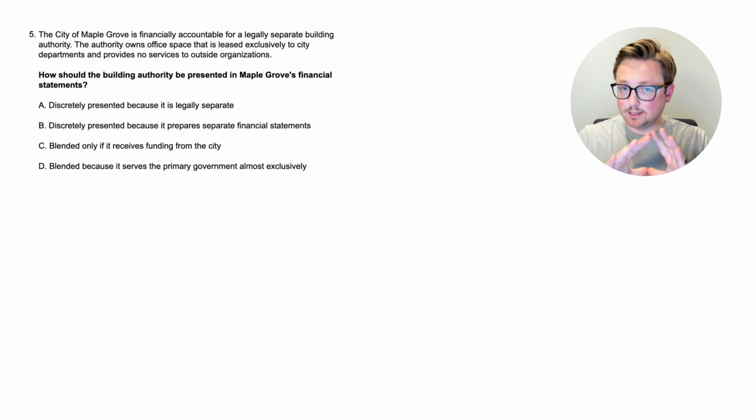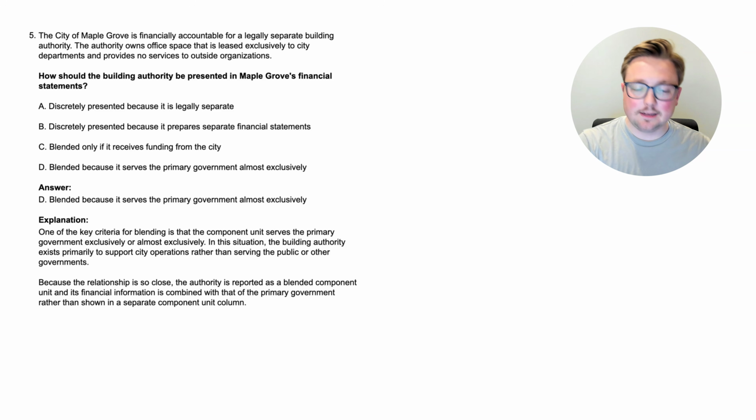Now, again, this is the last question. I think you've learned what you need to know, so I'm not even going to read through these options. I want you to pause the video, think through this, and when you're ready, come back. We'll look at the answer together to see if you've learned how to distinguish between blended and discrete. All right, here we are. The answer is D, blended, because it serves the primary government almost exclusively. Again, that one shouldn't have been too hard.